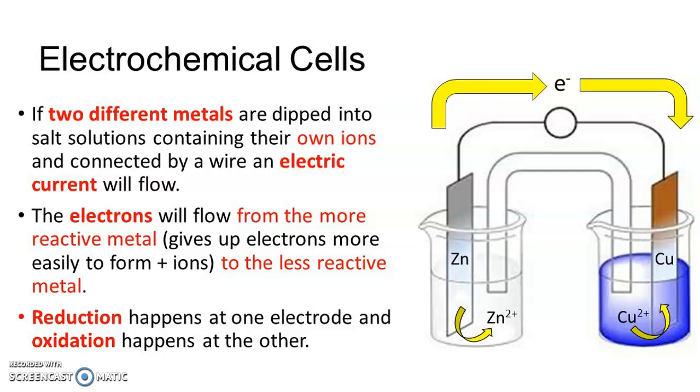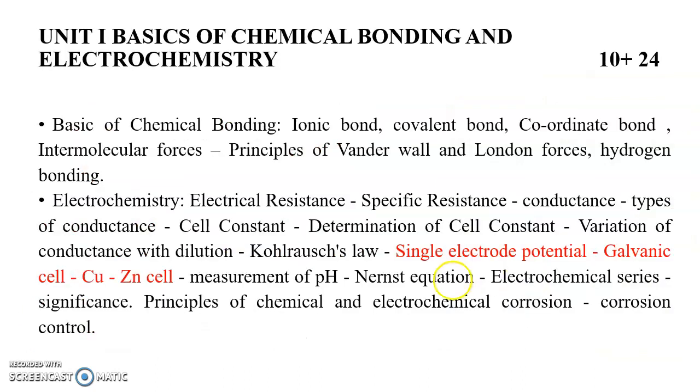In this picture you could see electrochemical cells. If two different metals are dipped into salt solutions of their own salt, one will start donating electrons and the other one will accept electrons. Why does this happen, and why can't all metals be chosen as anodes or cathodes? What exactly happens? All these will be answered in this lecture.